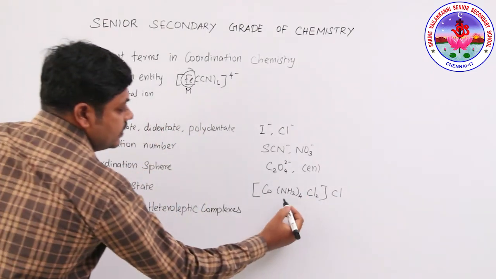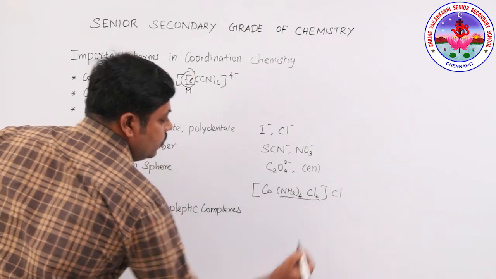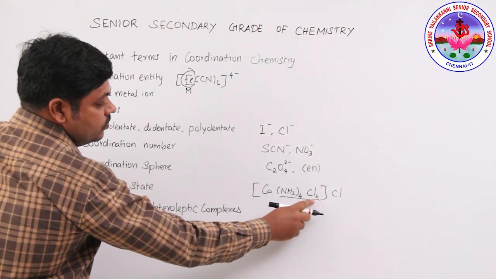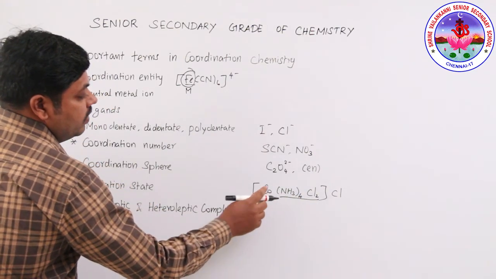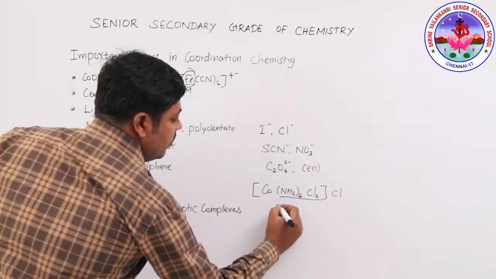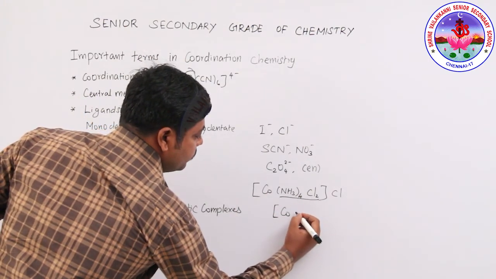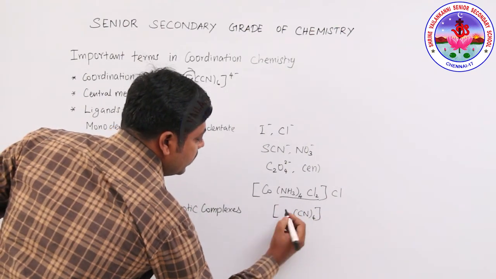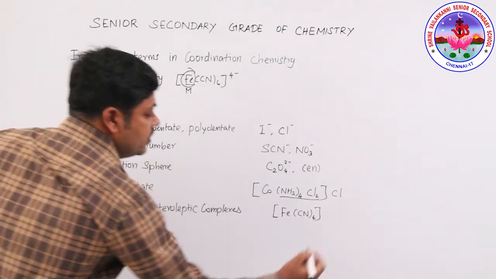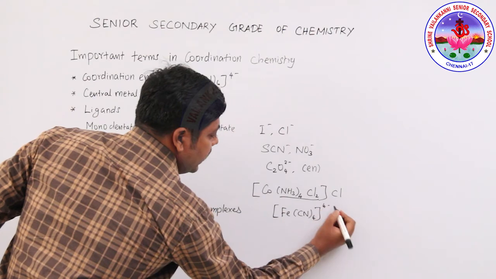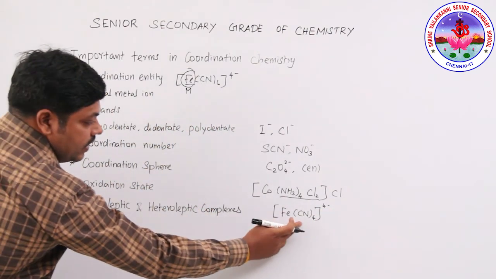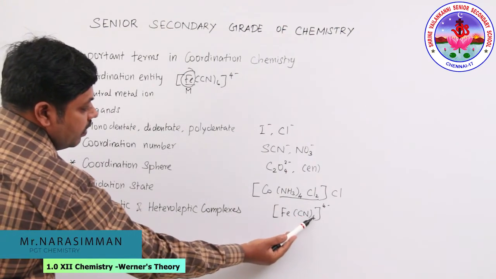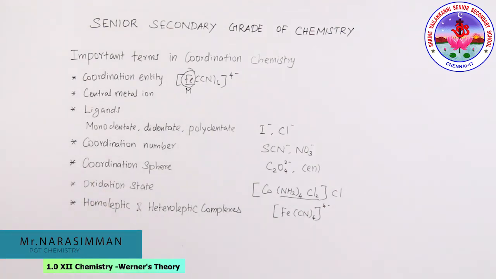See, in this complex, how many ligands are present? This is 4 and this is 2. So in this complex, the coordination number will be 6. Similarly, we can write Fe(CN)4 4-. See here the coordination number is 4 because only one kind of ligand is present. So the total number of ligands is 4. So this is called coordination number.